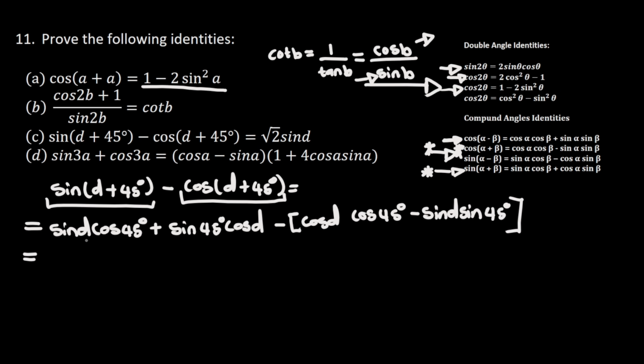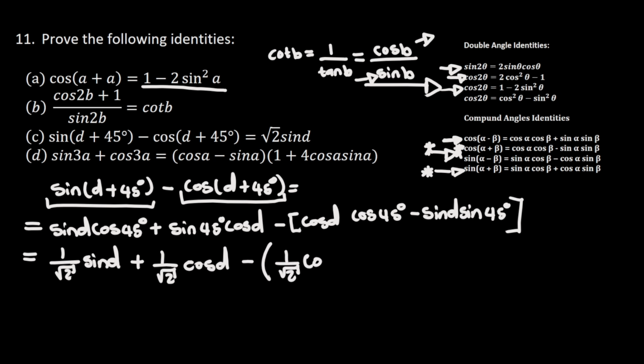And this is going to be equal to, I know that 45 degrees is a special angle, so I'm going to use my calculator in order for me to get cos of 45 degrees. So when I press my calculator for cos of 45 degrees, I get 1 divided by root 2 of sine of D plus, and then sine of 45 is 1 divided by root 2 also of cos of D minus 1 divided by root 2 of cos of D minus also 1 divided by root 2 times sine of